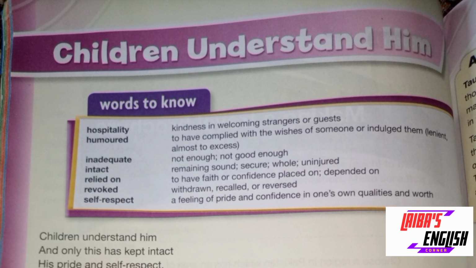Children understand him, and only this has kept intact his pride and self respect. In the first three lines, the writer is saying that only children understand the old man's condition. Now, the old man was living in a very miserable condition, but the children understand him, they play with him, they kiss him, they hug him. Because of this, he feels very energetic and joyful.